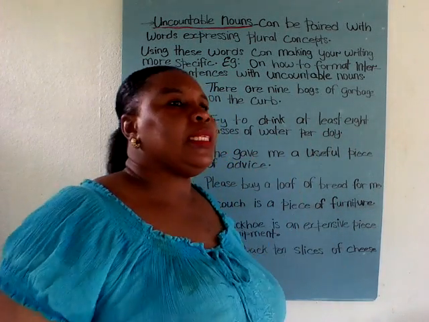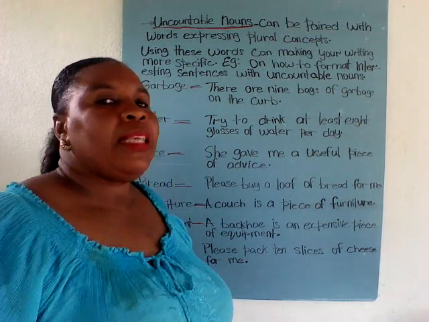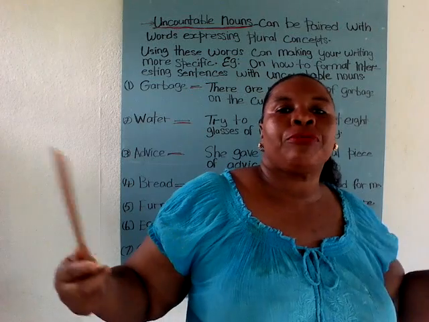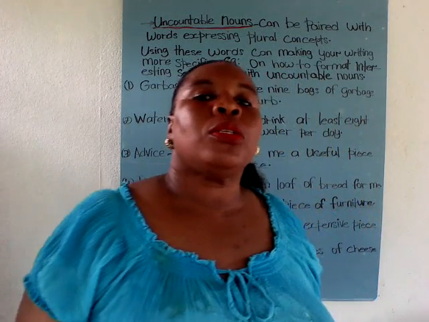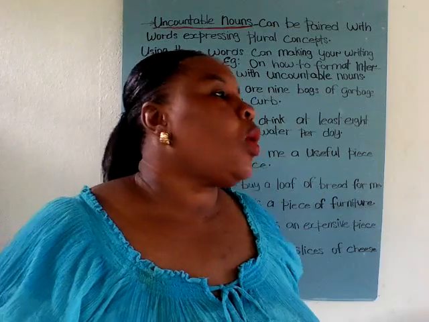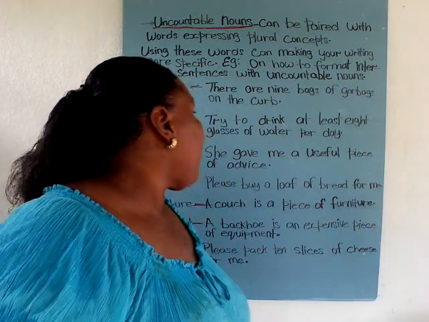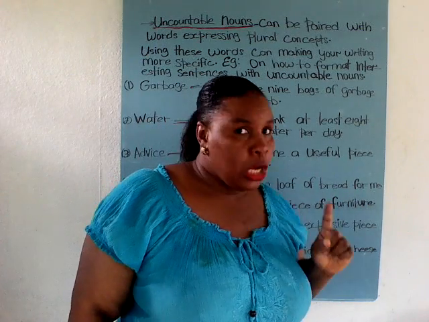I could phrase the sentence that way also. All right? So water by itself cannot be counted, but if you have several different containers, you can say I have 3 glasses of water, 4 buckets of water, 5 drum pans of water, and so on. All right? So water is the next uncountable noun.